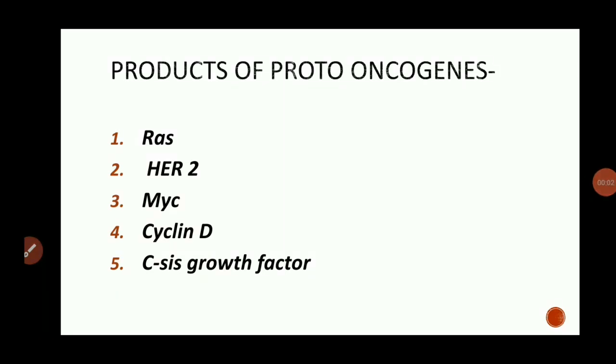First, Ras protein. Ras protein is a protein that regulates the pathway that leads to cell growth. When a Ras protein is mutated, the protein it encodes causes uncontrolled growth-promoting signals. Ras protein is related to the pathway of cell growth, and when there is a mutation in Ras protein, it produces an excessive cell growth signal.